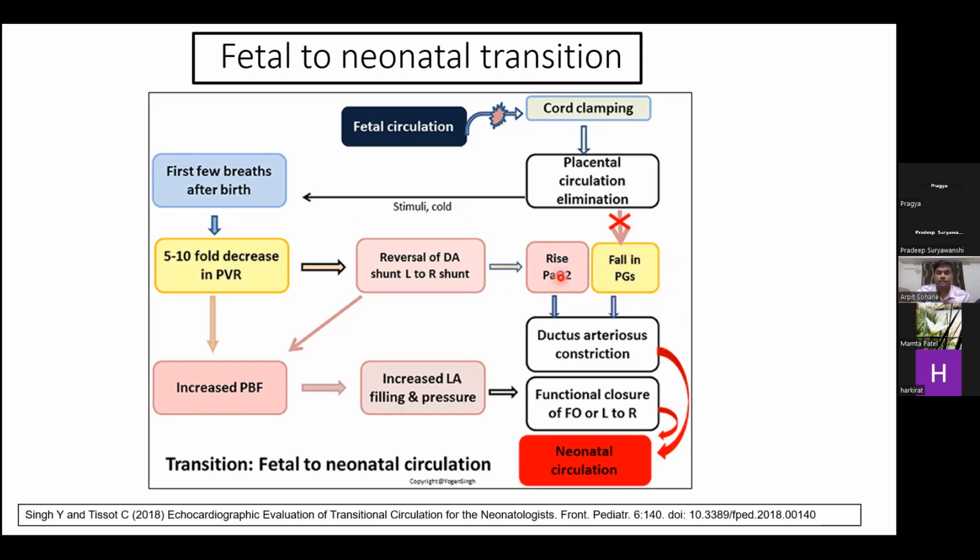as the increase in the PaO2 and decrease in the prostaglandins due to the removal of the placental circulation, the ductus arteriosus will close. The increase in the pulmonary blood flow will cause an increase in the filling pressure of the left atrium and left ventricle, and finally the closure of the foramen ovale, as the direction becomes left to right. These events cause the transition of fetal to neonatal circulation.